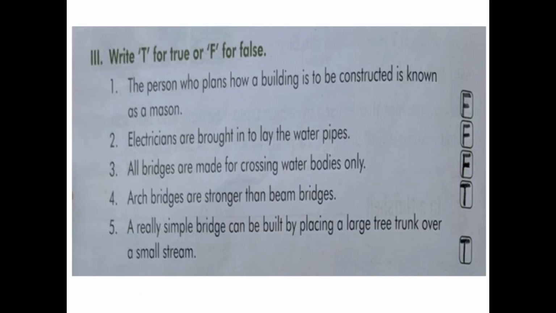Our next exercise is write T for true or F for false. Number 1. The person who plans how a building is to be constructed is known as a mason. That is false. Number 2. Electricians are brought in to lay the water pipes. That is false. Number 3. All bridges are made for crossing water bodies only. That is false.